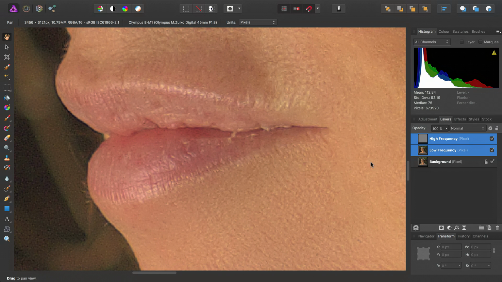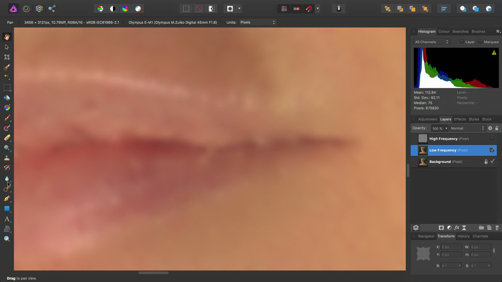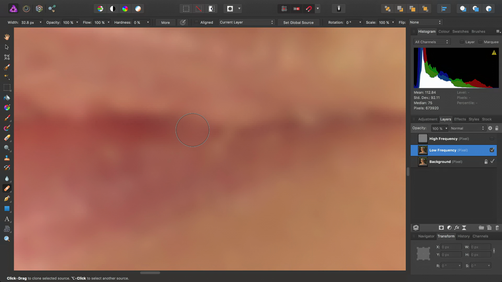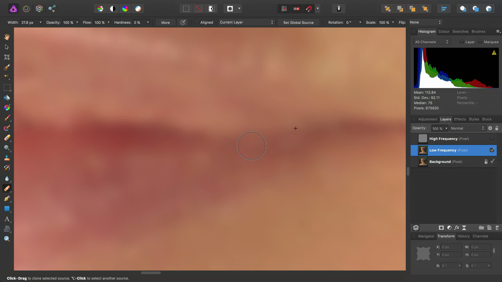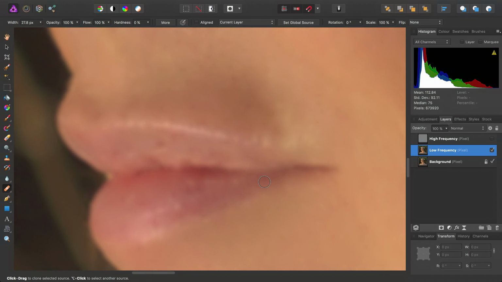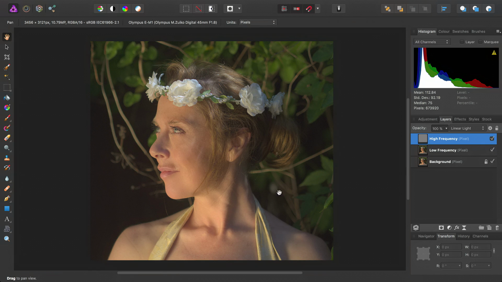One thing I'll go ahead and tackle here is the dreaded dry skin around the mouth. So I'll use the healing brush tool for this, and we basically just want to sample adjacent areas around the lips and mouth, working in very small detail here. Okay, so that's our frequency separation work done.